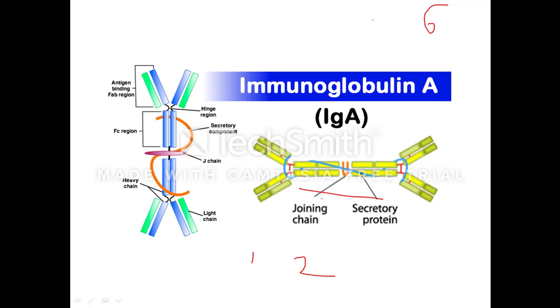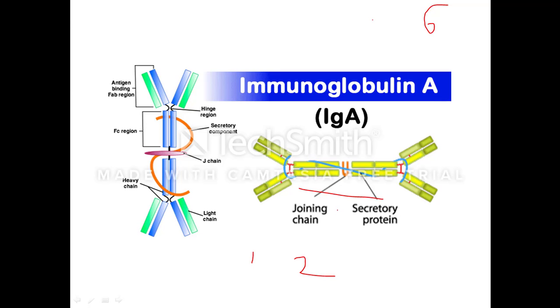Next, we'll learn about secretory IgA. It is nearly an equal mixture of IgA1 and IgA2, in contrast to serum IgA. The human secretory IgA is much larger in size than serum IgA, and its molecular weight is 500,000 Dalton.